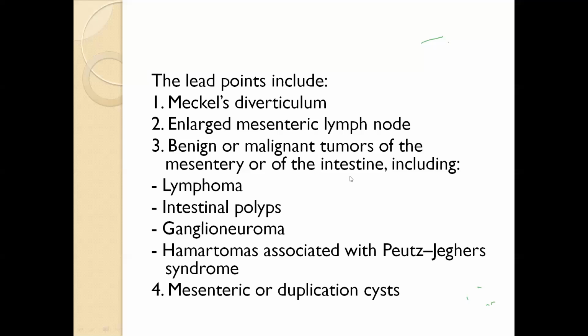These lead points may be, as I told you, Meckel's diverticulum in a few cases, sometimes mesenteric lymph nodes, malignant tumors, maybe benign tumors, lymphoma, multiple polyps like in Peutz-Jeghers syndrome, hematomas, benign conditions, ganglioneuroma, duplication cyst. So various pathologies in the GIT sometimes produce intussusception, and we call this type secondary intussusception.